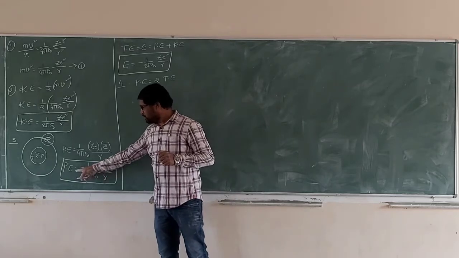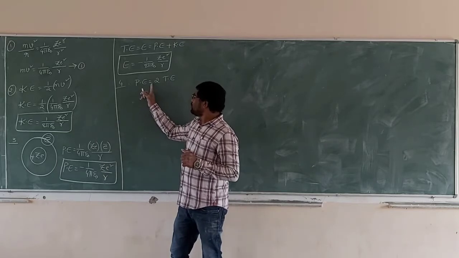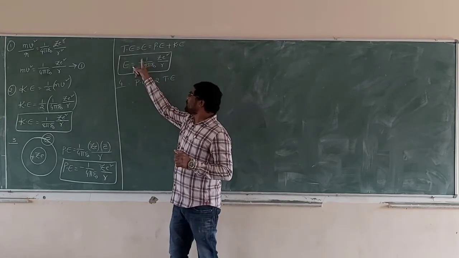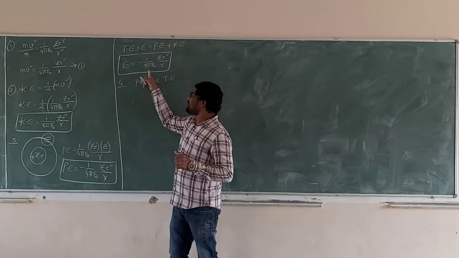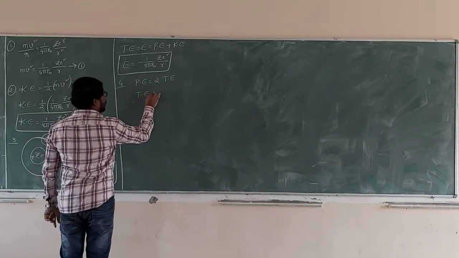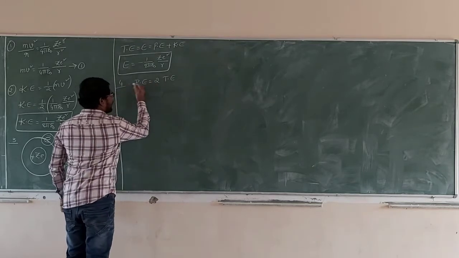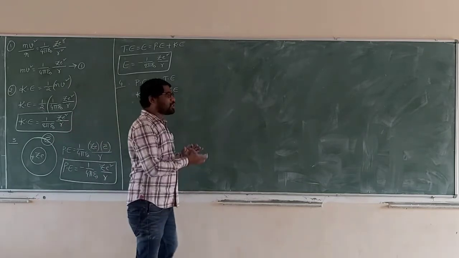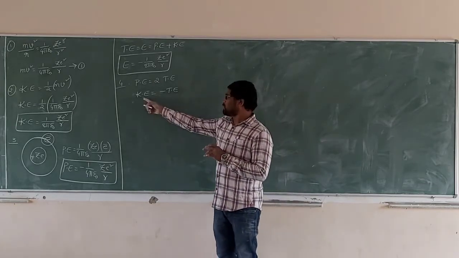Potential energy is equal to minus (1/4πε₀) Z e²/r, which is equal to 2 times the total energy. Total energy is nothing but E, so 2 times (1/8πε₀) Z e²/r. 2 into 4, so 2 fours are 8. Then we get the potential energy. Next, kinetic energy is equal to minus total energy. The magnitude of total energy and kinetic energy are the same. This is positive, this is negative.